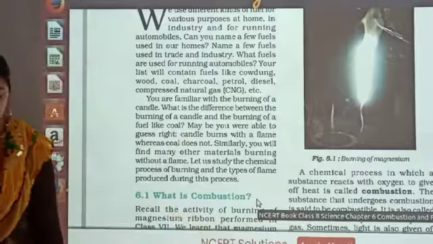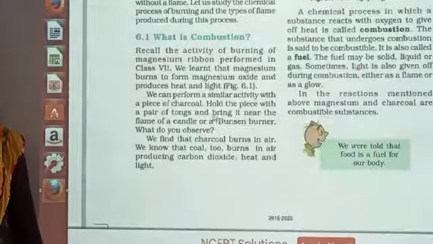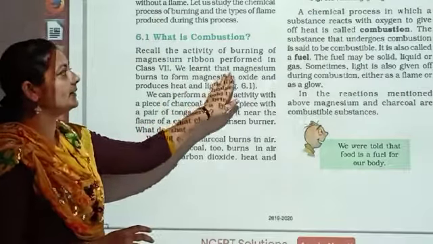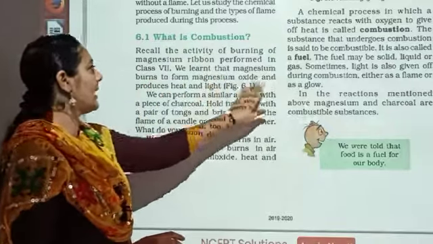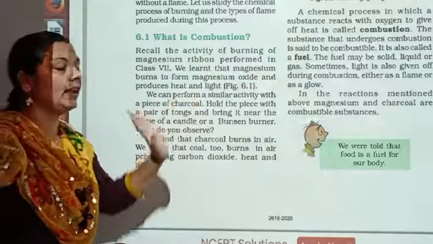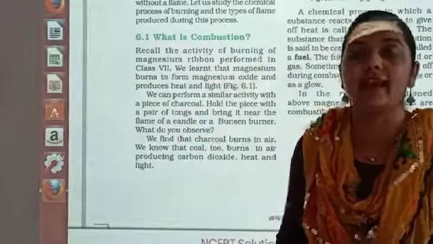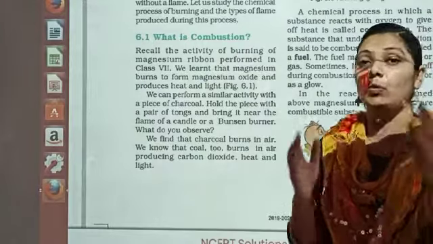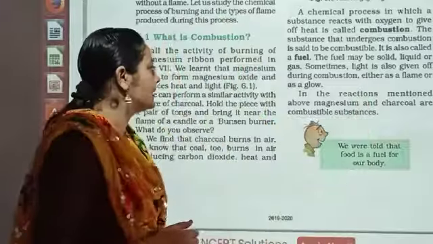Okay, so what is it saying? It is saying that, recall the activity that we have learned: magnesium burns to form magnesium oxide and produces heat and light. तो हमें ये पता है कि मैग्नीशियम रिबन को जब हम जलाते हैं, when we are burning the magnesium ribbon, we are able to produce the white color flame. Along with that, heat is also produced.